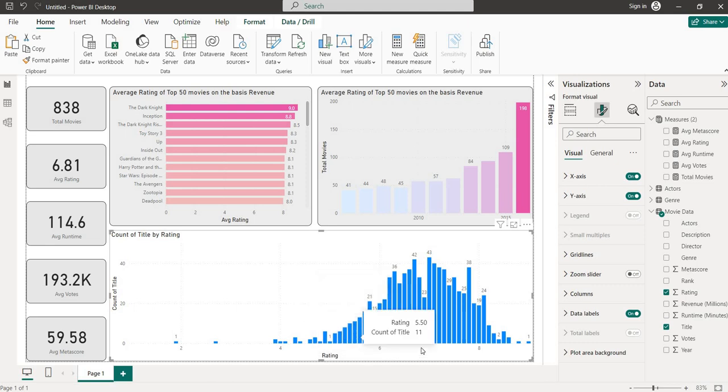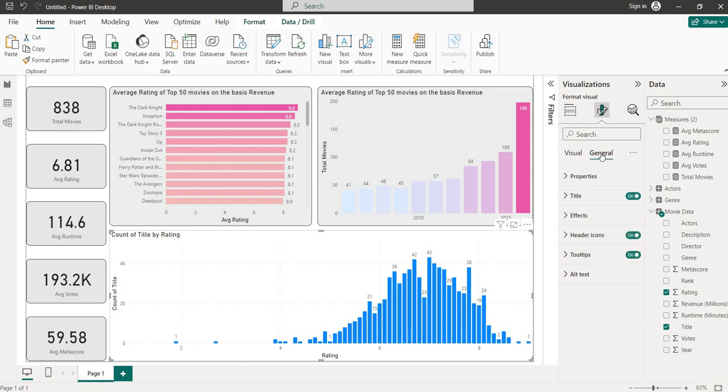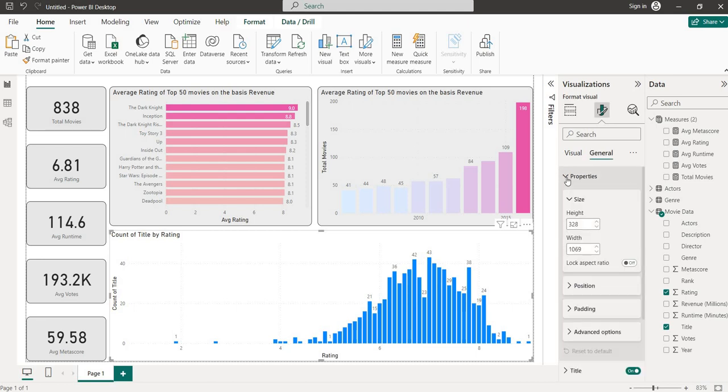there is a cluster from 6 to 8, where the maximum number of movies got a rating. Some exceptional, very good movie got a 9 rating, which is The Dark Knight. Yeah, it was exceptional, so it's understandable. Then some movie has got 1.9 also. I don't want to see the name of that movie, but we can see that also. But right now our focus is different.